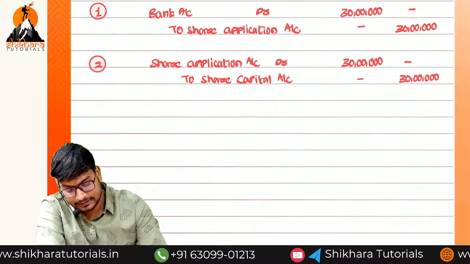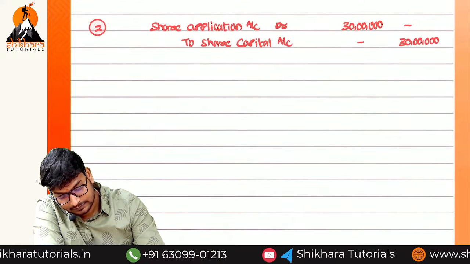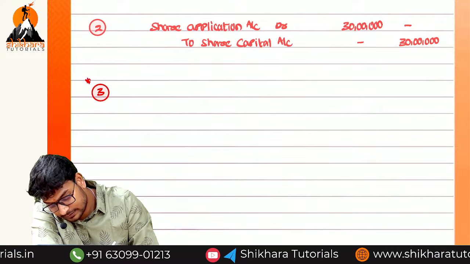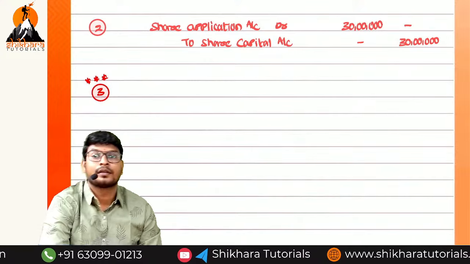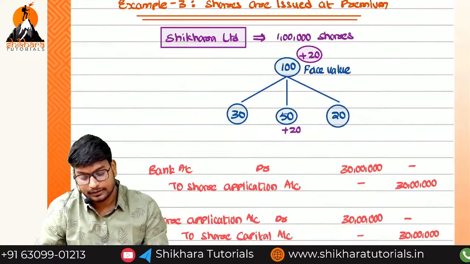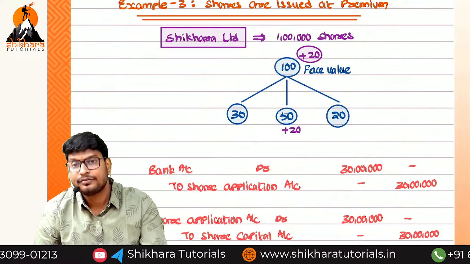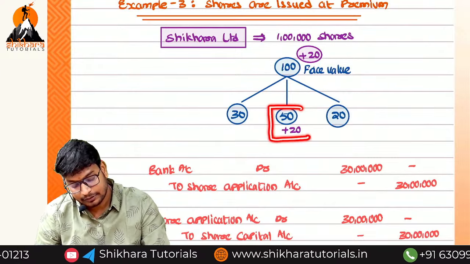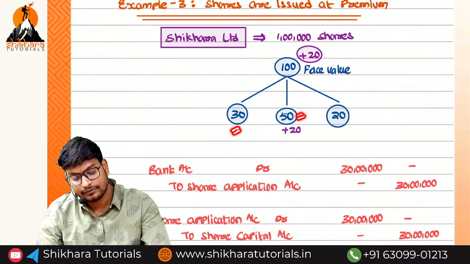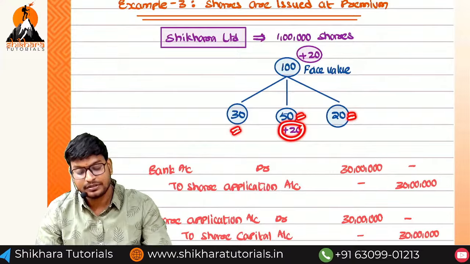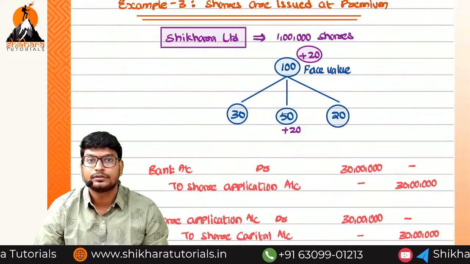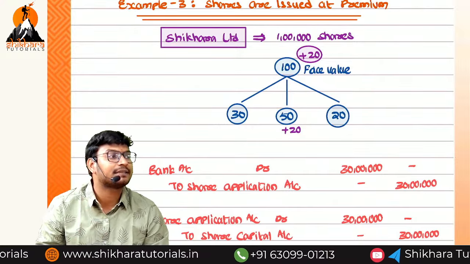Now this is the most important, the third one, put a star mark. How much amount do we need to receive at the time of allotment? 50 is the face value plus 20. Totally we are going to receive 70. The extra 20 rupees we collect at the time of allotment. So the due entry we have to record is for 70 lakhs.